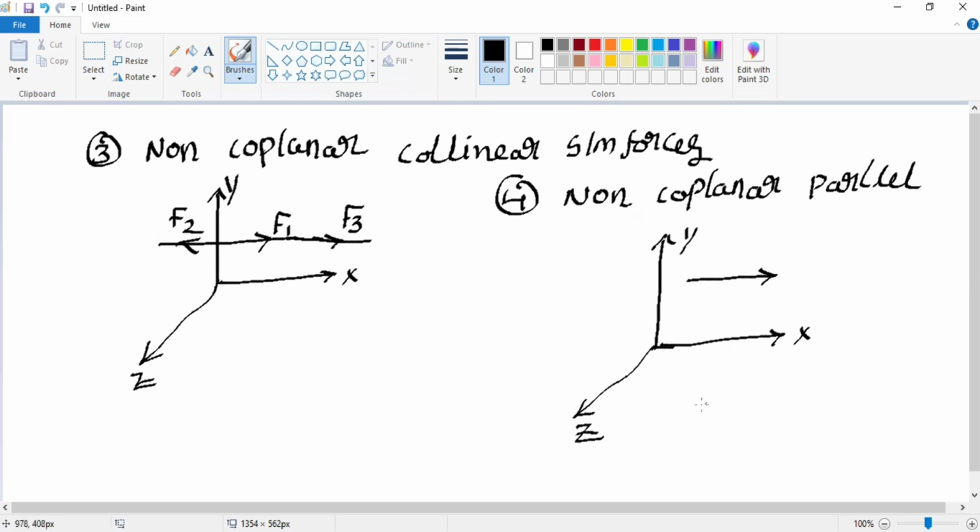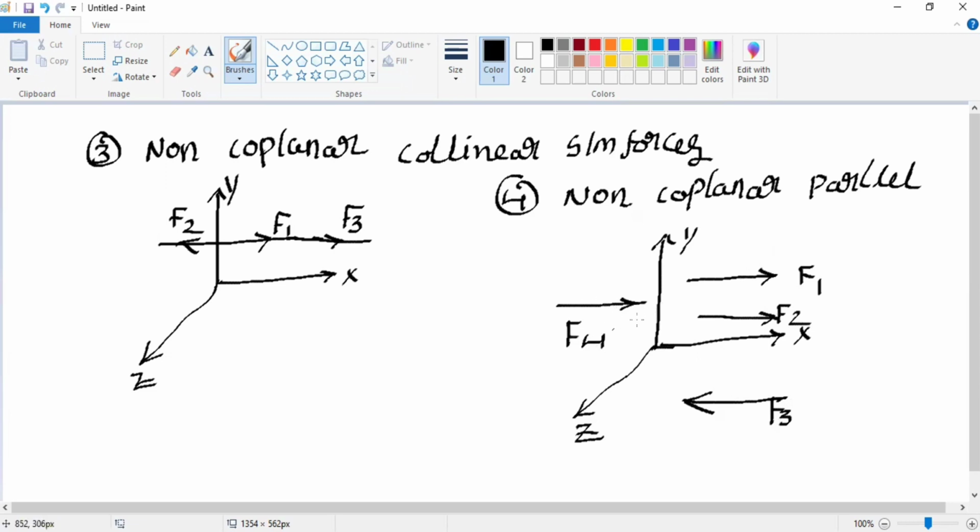Parallel means in this way: F1, F2, F3, F4.